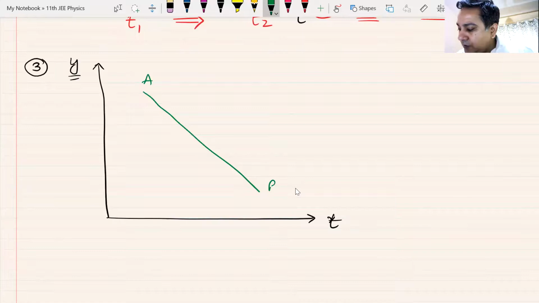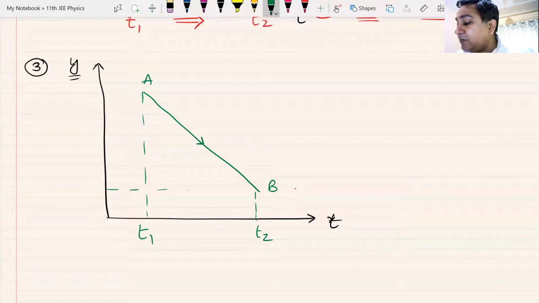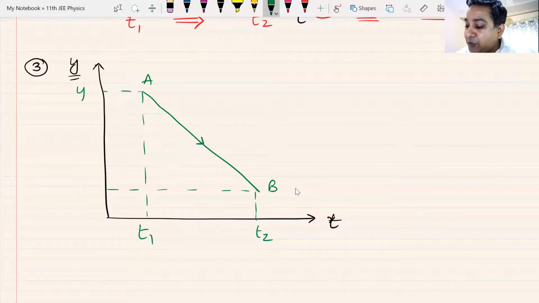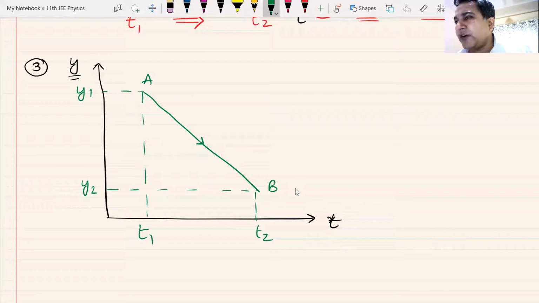A to B, particle is moving, I guess. Time here is t1, moving from A to B. Okay, let me ask you one more question. Can the particle move from B to A? No. Why? Why can't the particle move from B to A?